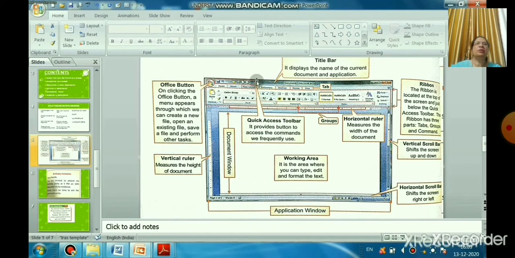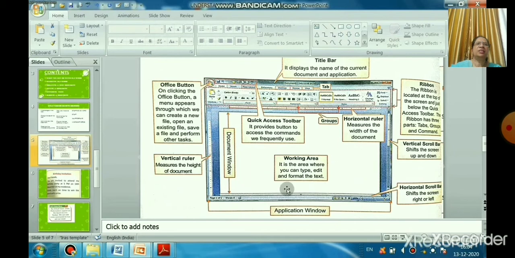Okay, now you can see the buttons here, the quick access toolbar. It provides buttons to access the frequently used commands, right? Now, can you see the two windows? As soon as you open Microsoft Word, you can see the application window and the document window. So the application window, can you see the outer side, right?